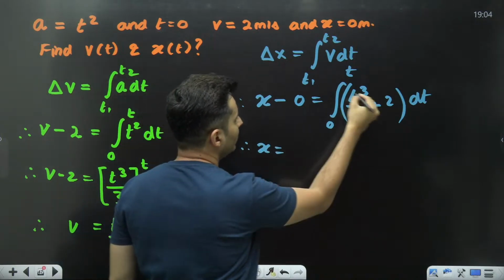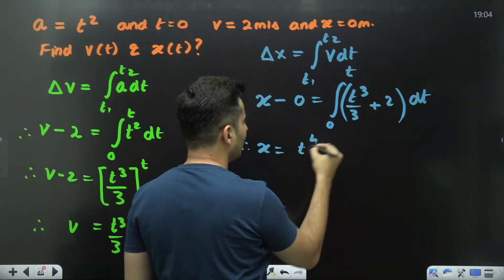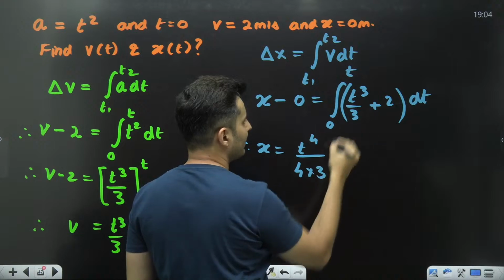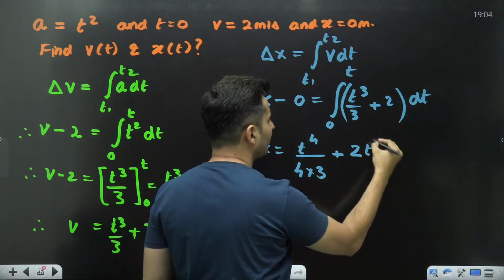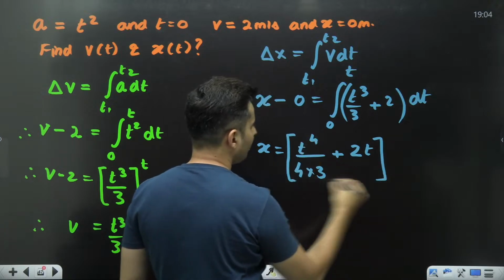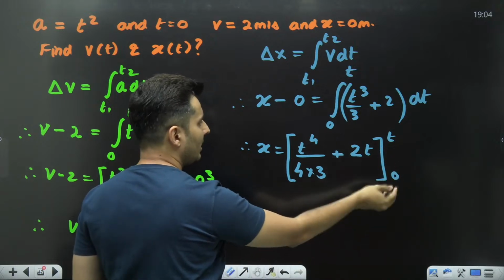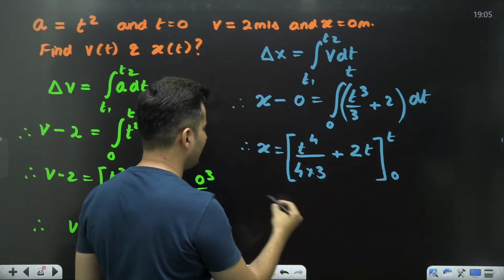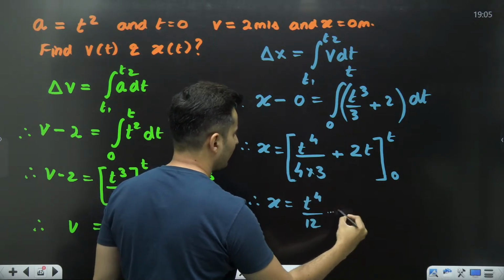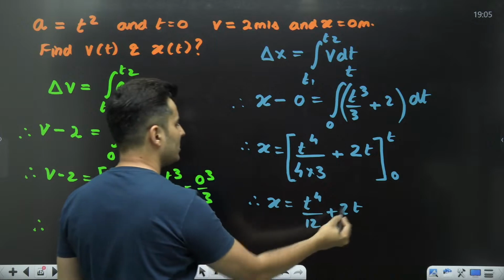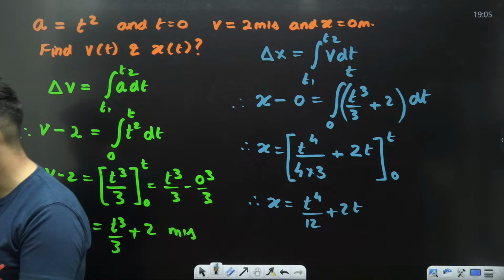So, x will be equal to, integrate this. This will become t raised to 3 plus 1 by 3 plus 1, which is t raised to 4 by 4. The 3 stays as it is. Plus the integration of 2 dt is 2t. And then put limits 0 and t, upper limit and lower limit. If you put t and then put 0, that 0 term will anyways vanish. So I'll be left with t raised to 4 by 12 plus 2t. That is position as a function of time. That also we have got by double integration.